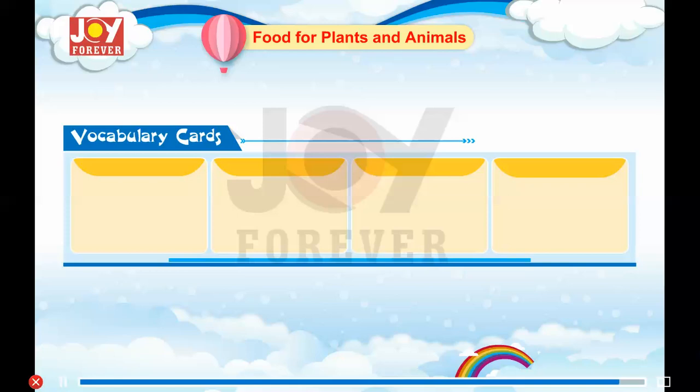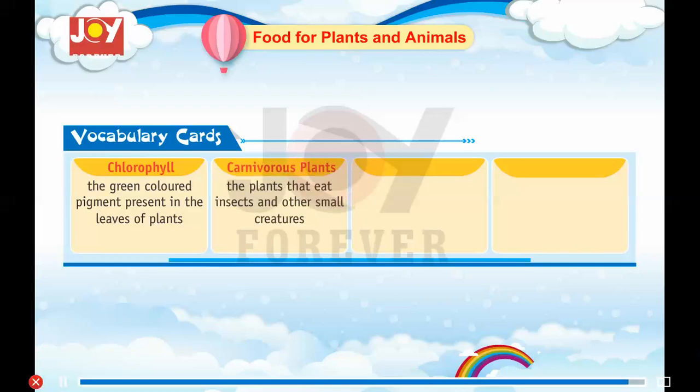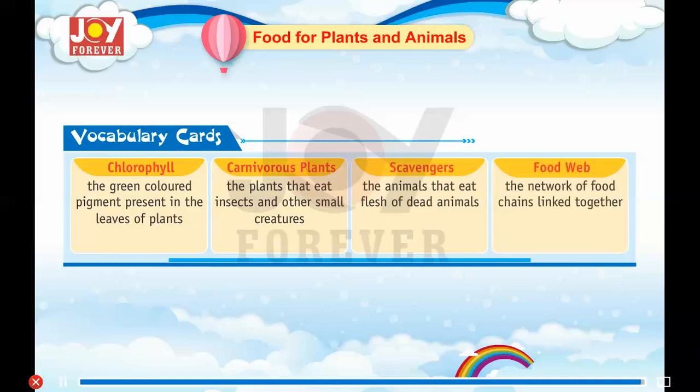Vocabulary cards. Chlorophyll, the green colored pigment present in the leaves of plants. Carnivorous plants, the plants that eat insects and other small creatures. Scavengers, the animals that eat flesh of dead animals. Food web, the network of food chains linked